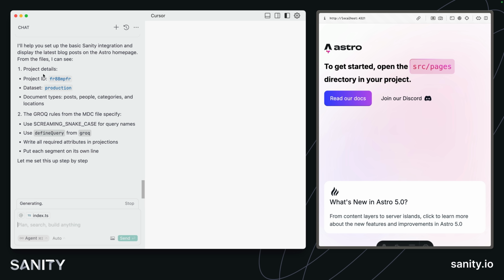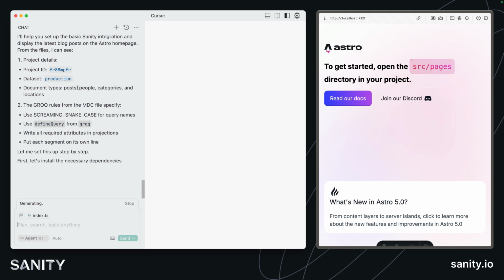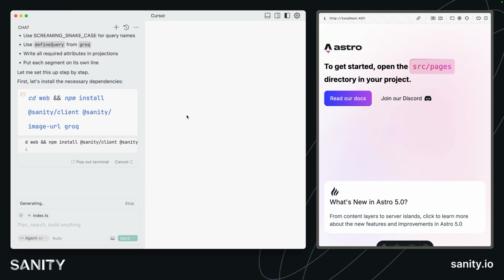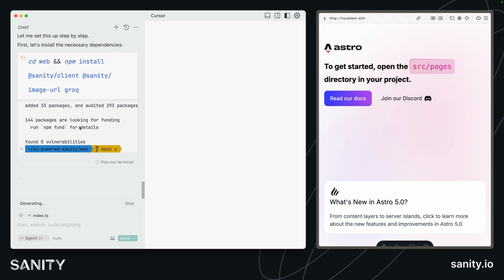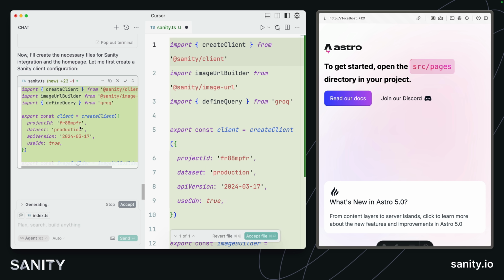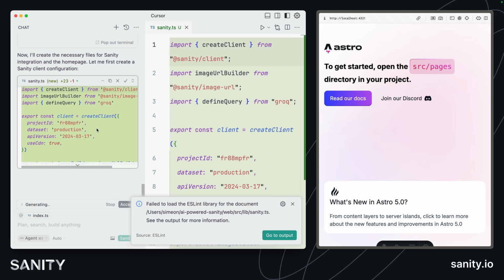We can see here that it's gotten our project details from the Sanity configuration file. It understands what document types are available. It understands how to write GROQ queries and the packages that will be required in order to make document fetches and render images. We can see it's creating a Sanity client configuration.